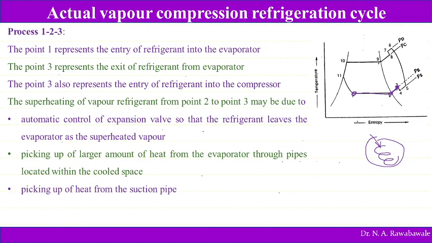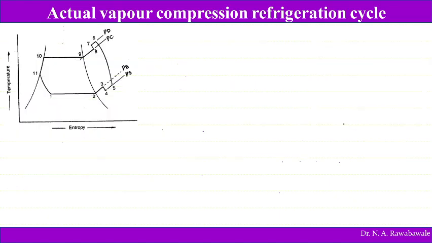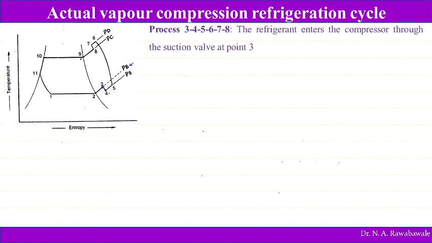Now coming back to this process 3, 4, 5, 6, 7, 8. Now the refrigerant is ready to enter into the compressor, which is at pressure PA, called the evaporator pressure, and the suction pressure of the compressor is below this evaporator pressure. So because of the pressure difference, the refrigerant enters into the compressor. So 3 to 4 is the suction process.